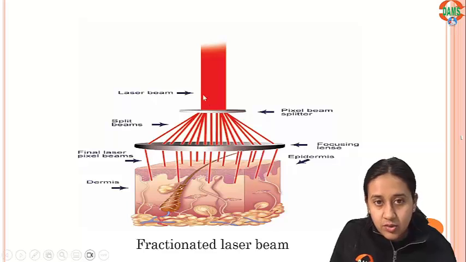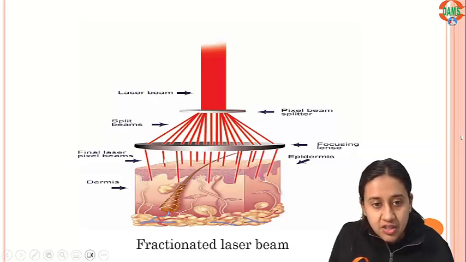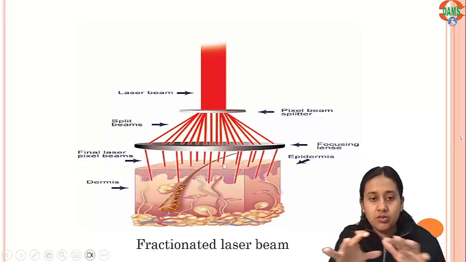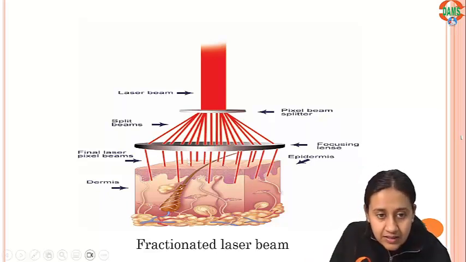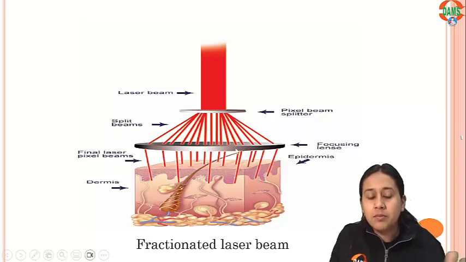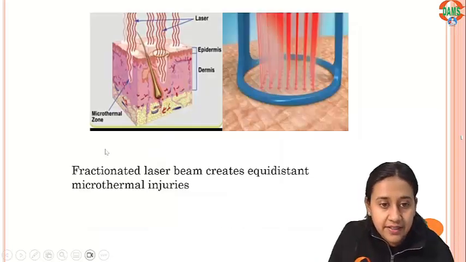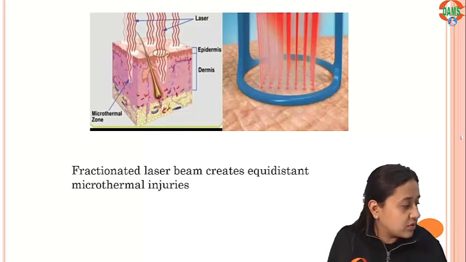So that's what I told you. So this is the laser beam. We have a beam splitter which splits the beam into multiple fractions, and you can see that the laser light is now split into different beams, and these are now going inside your skin. So it is not causing the damage to the whole exposed area. Only 10 to 30% of the area is getting affected. So fractional laser beam creates the equidistant microthermal zones.